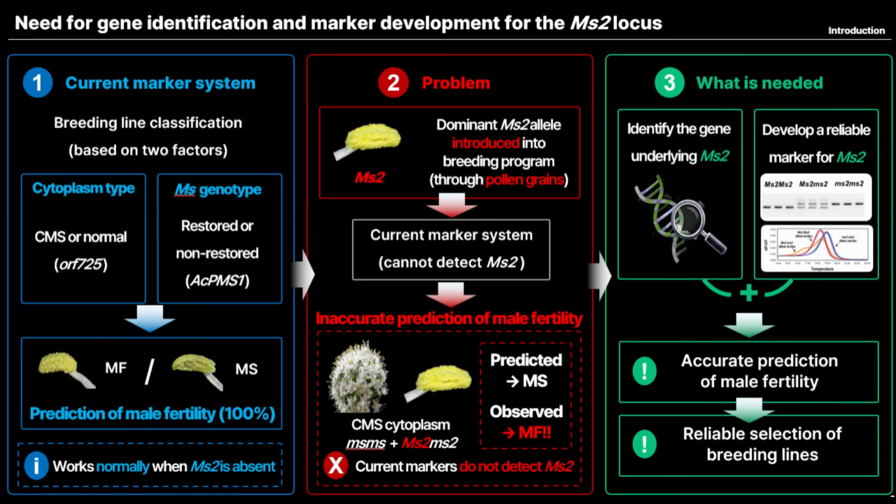Then, to identify sequence polymorphisms in ACPPR876, we obtained the full-length genomic sequences of the gene, including the 5' and 3' flanking regions, from male fertile and sterile plants. We identified 10 SNPs in the coding region, including 4 non-synonymous SNPs. Of these, 3 resulted in amino acid substitutions within PPR motifs. Notably, one substitution changed the 5th residue of the 4th PPR motif, one of the key positions constituting the PPR code. This change in the PPR code may alter target RNA recognition.